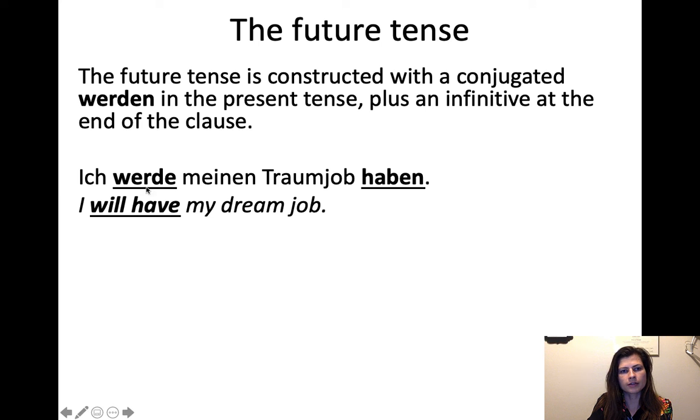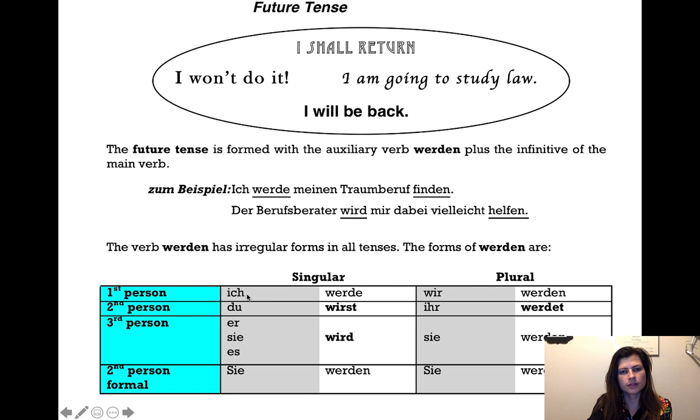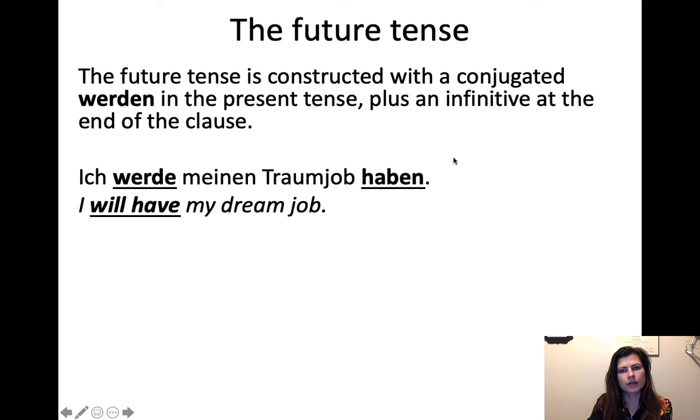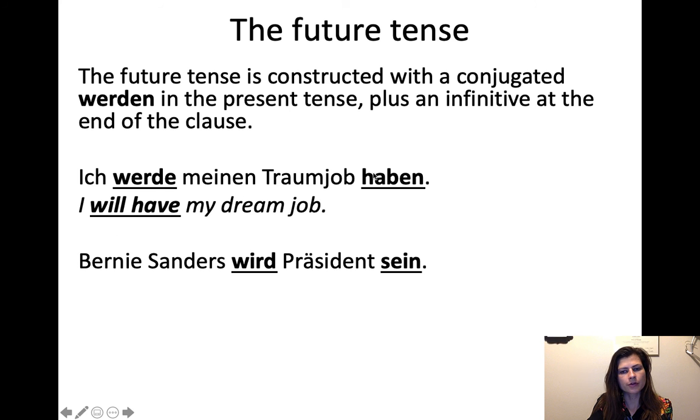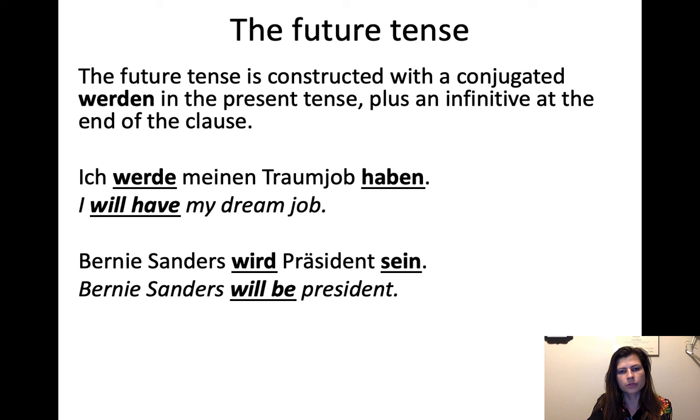So we've got werden in the present tense conjugated for ich werde, right? And then whoever it is going to have the right conjugation in the present. And then the infinitive at the end of the sentence. Haben, have, haben. I have some more right here. Bernie Sanders wird Präsident sein. So Bernie Sanders will be president.